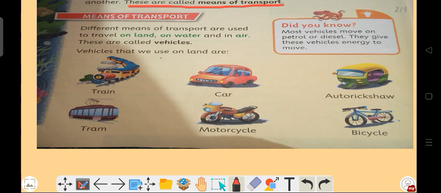So there is a difference between transport and vehicle: the different ways by which we travel from one place to another are known as the transport system, and the things which carry people and things from one place to another place are known as vehicles. Okay, next,